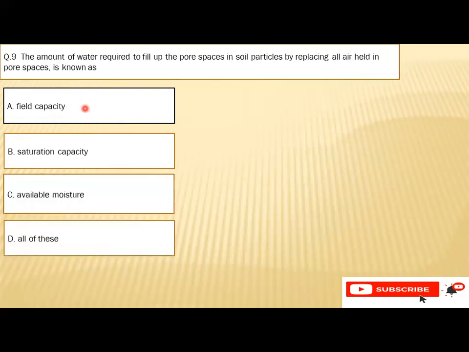Question number nine is the amount of water required to fill up the pore spaces in soil particles by replacing all air held in the pore spaces is called A. Field capacity, B. Saturation capacity, C. Available moisture, or D. All of these. So the right option is B, that is the saturation capacity.